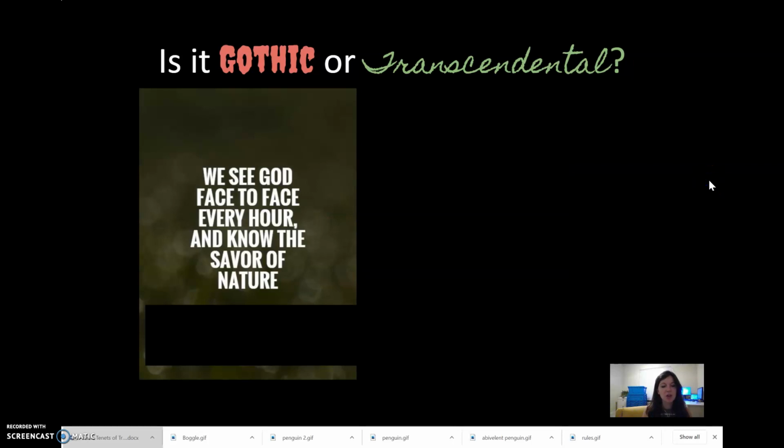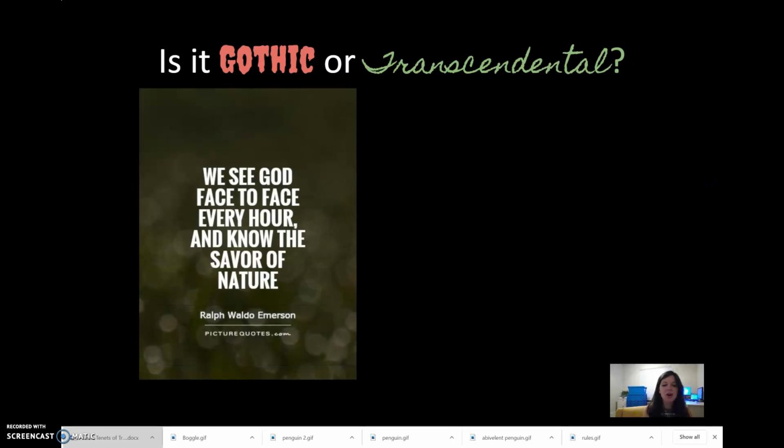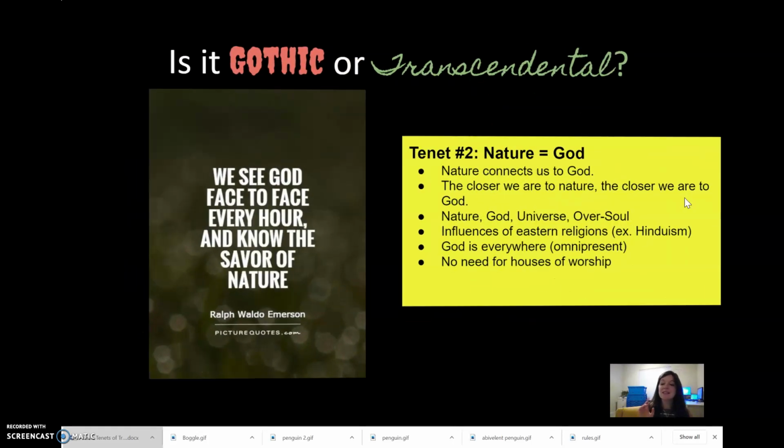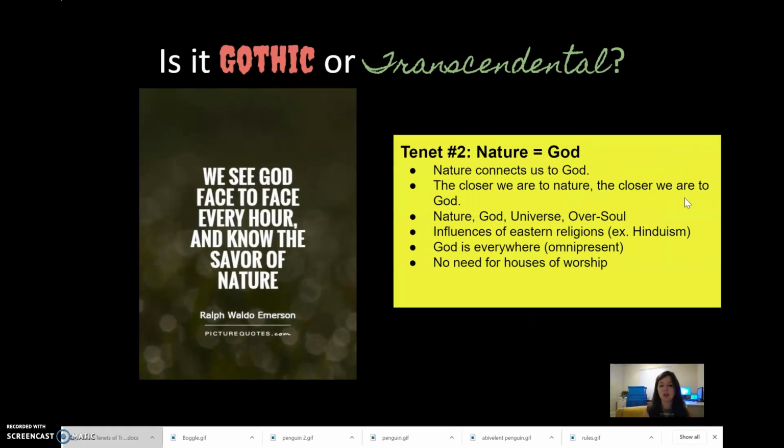How about this one? We see God face to face every hour and know the Savior of nature. Yes, it's transcendental. So this is a Ralph Waldo Emerson quote, and the tenet that this one shows is that nature equals God. So nature connects us to God. Before, we talked about how important it is for man to become unified with God. Why is that? The Transcendentalists believed that it was important for man to unify with nature because nature connects us to God. So if man becomes closer to nature, then man also becomes closer to God.